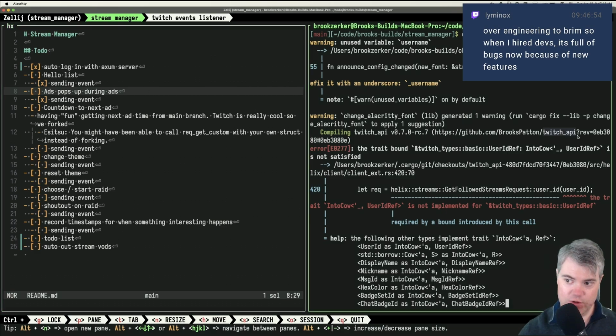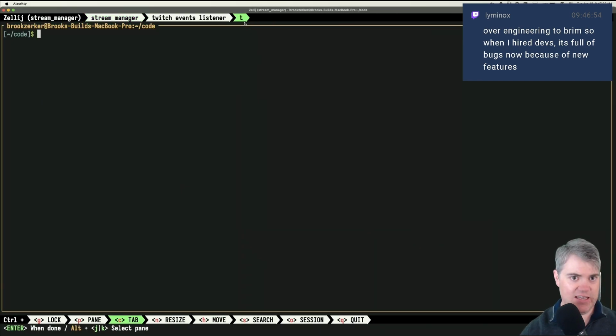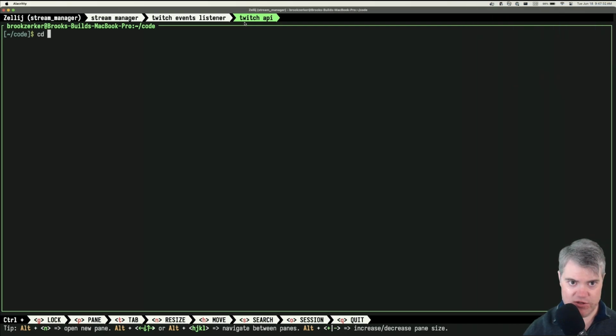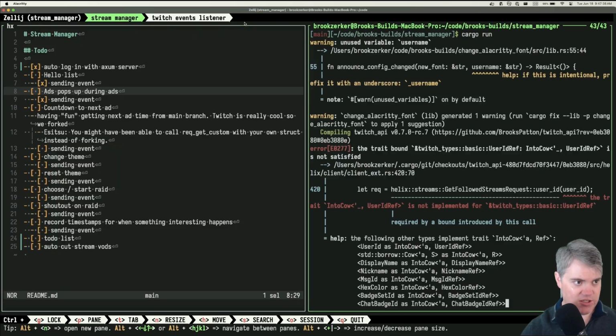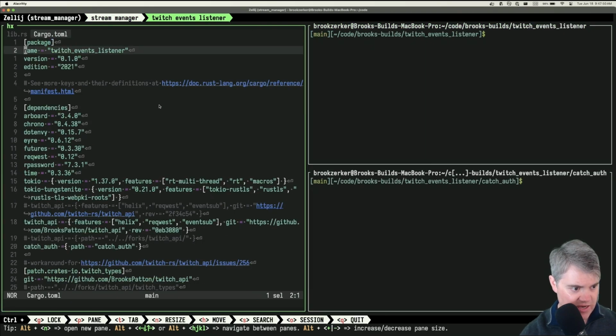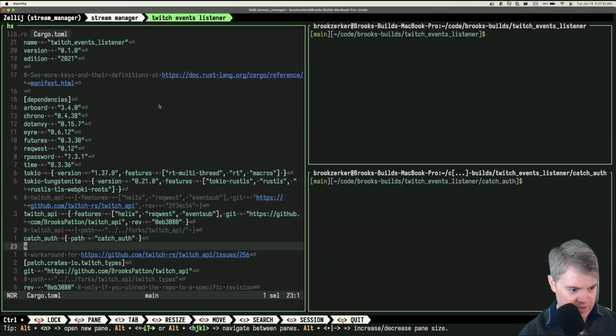Oh, it's happening in Twitch API. Oh, so it's not in Twitch Events Listener. It's in Twitch API, which I had opened, but I didn't think I needed it. I forked this, didn't I? Oh, you know what this was? I think we were using Twitch API. We forked it to make changes to it, and we're realizing that that's going to be a little bit too much. So yeah, let's switch back to not using our own Twitch API.